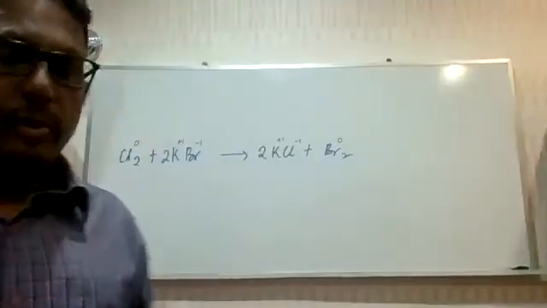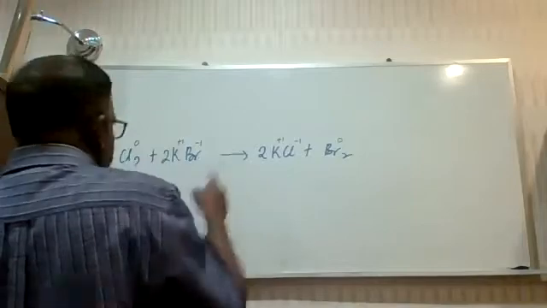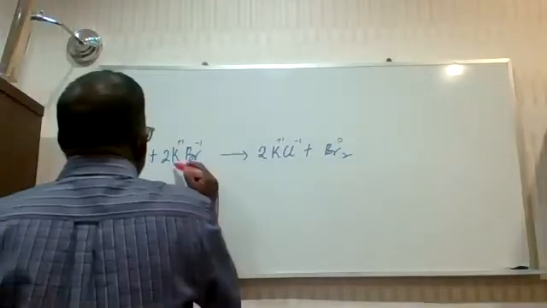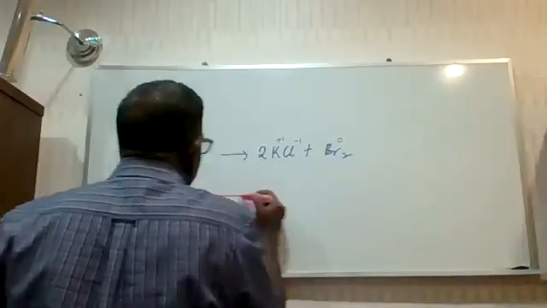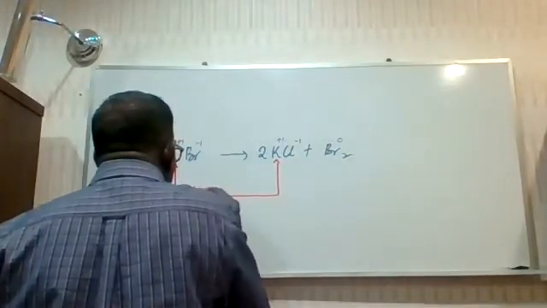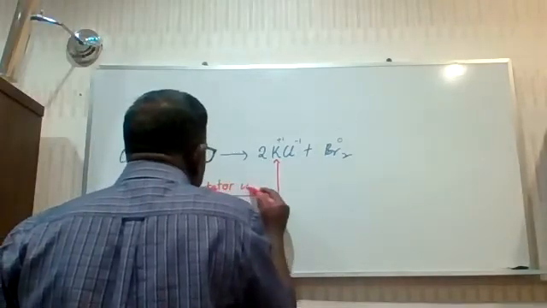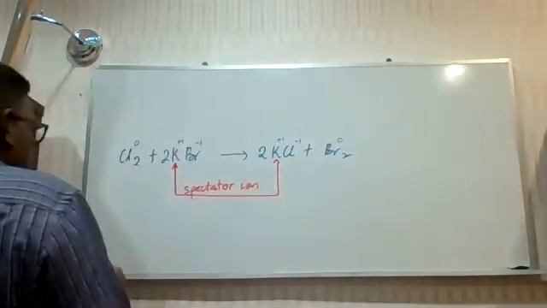So based on that understanding, for question number 9, if you are looking at the redox reaction, you put all the oxidation states like that. You can see the oxidation state of the potassium ion did not change. This suggests that the potassium ion is playing the role of a spectator ion. This is what you mean by spectator ion.